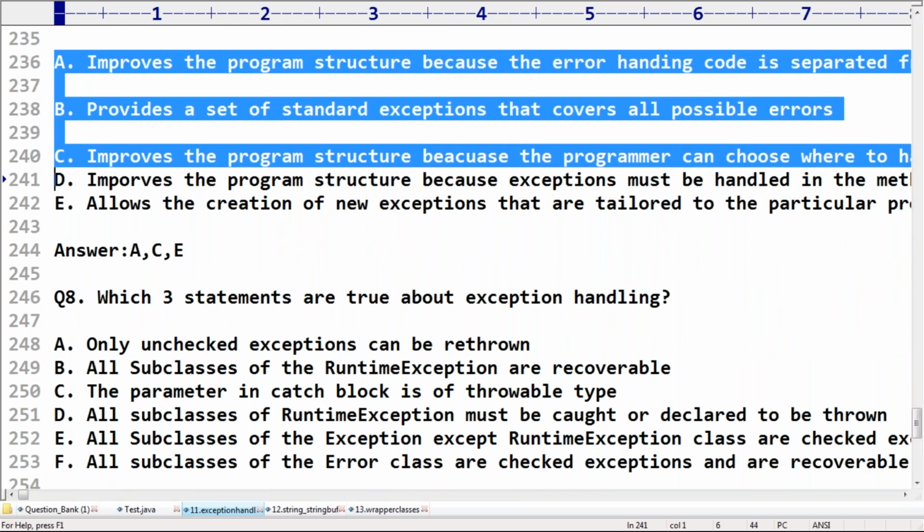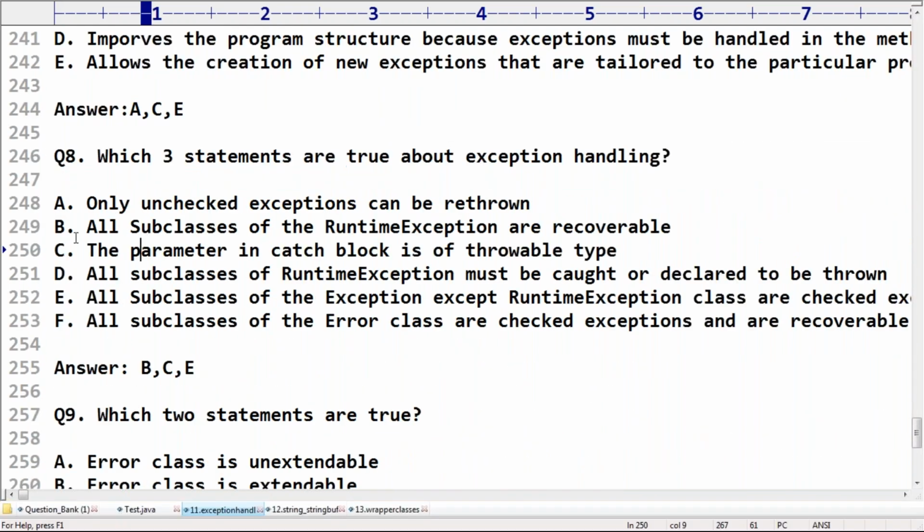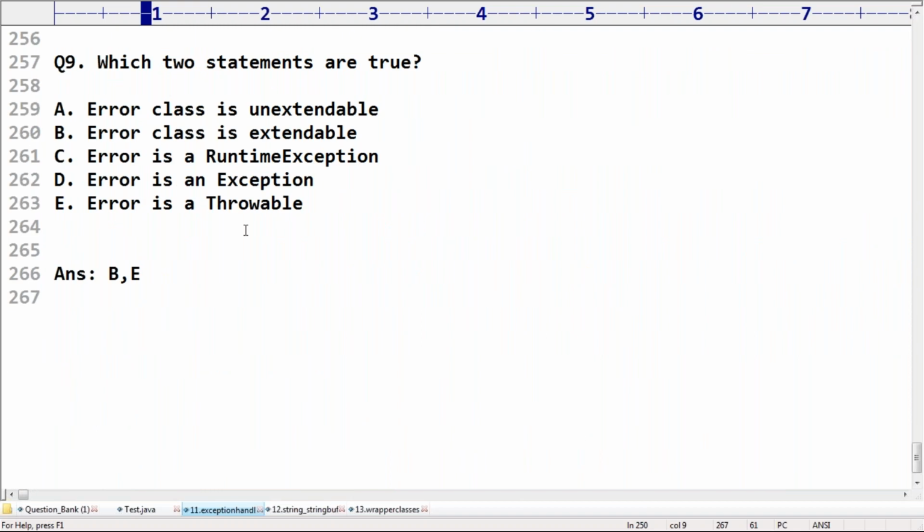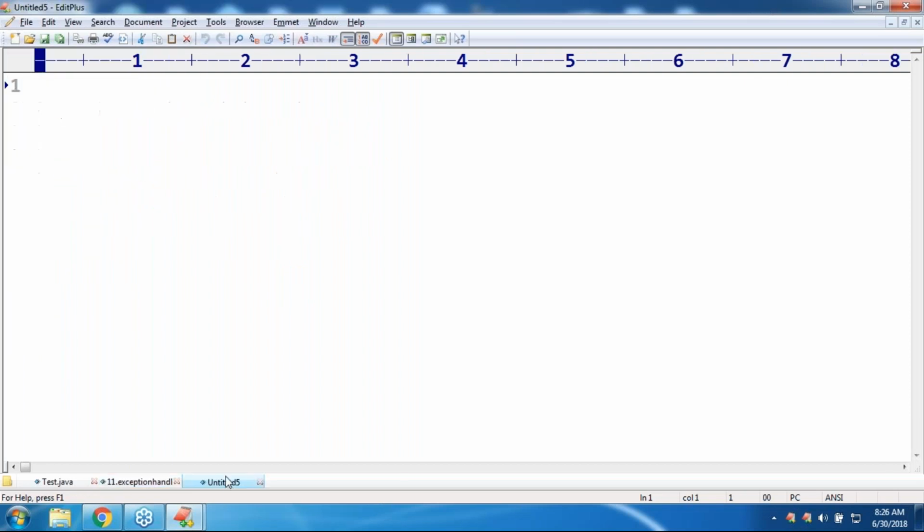Next, which statements are true about Java exception handling? Which two statements are true? Some theoretical questions, and then some programmatic ones, mostly concentrating on try and catch. Next, a very important concentration: throw and throws. These are things you should compulsorily be aware of. Then your life will become very easy, because these are the only possible questions for the exam. That's why let me explain in the required style. Don't worry much about this one, sir.